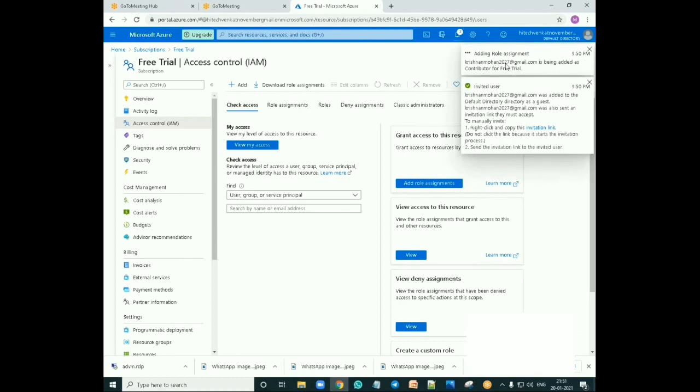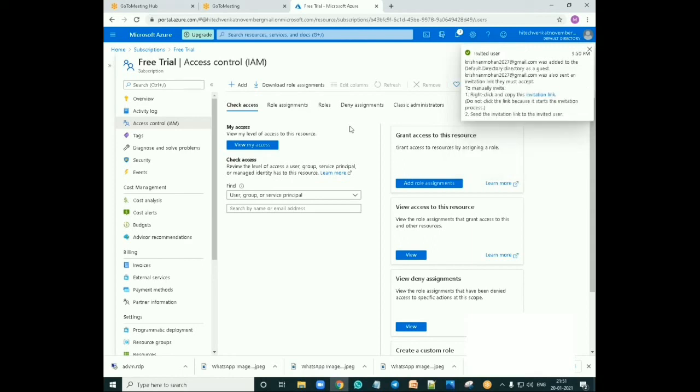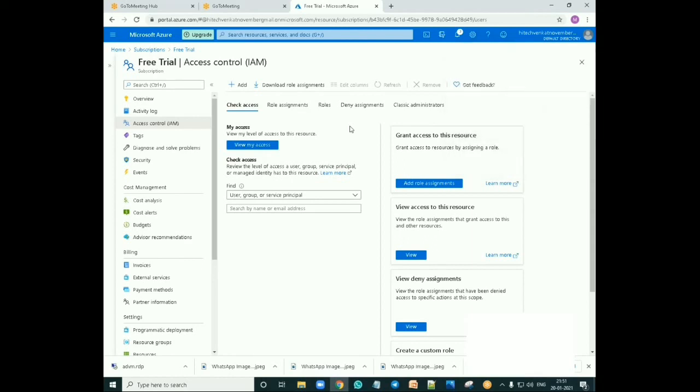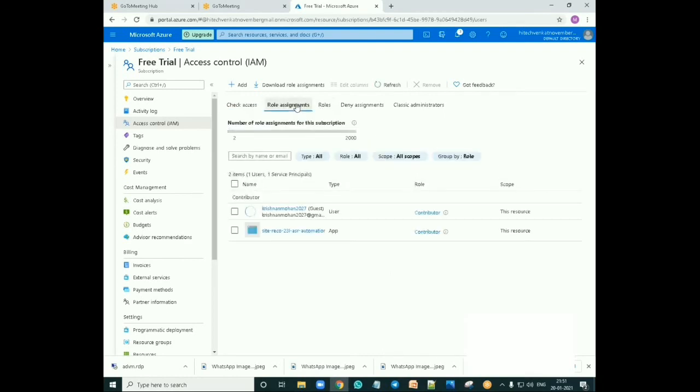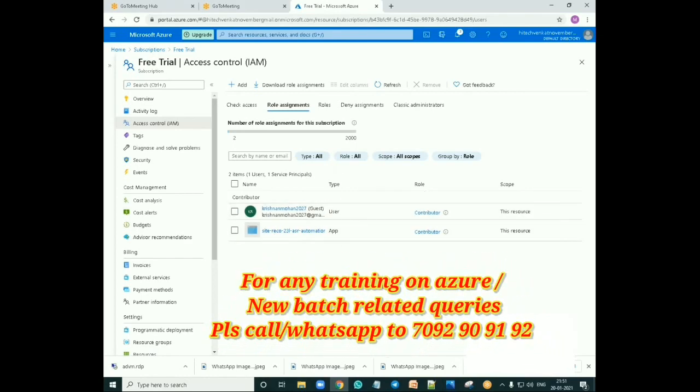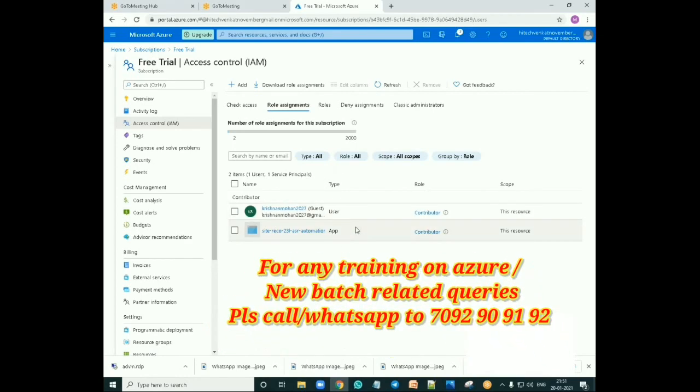Once you invite the particular mail ID, you will receive a mail with an invitation link. Accepting the invitation link creates the user. With your Gmail password, you can log in using your email ID and password. You can check here what role assignment has been done. See, Krishnan Mohan is a simple user and is a contributor. Here you can see which users were added or created.